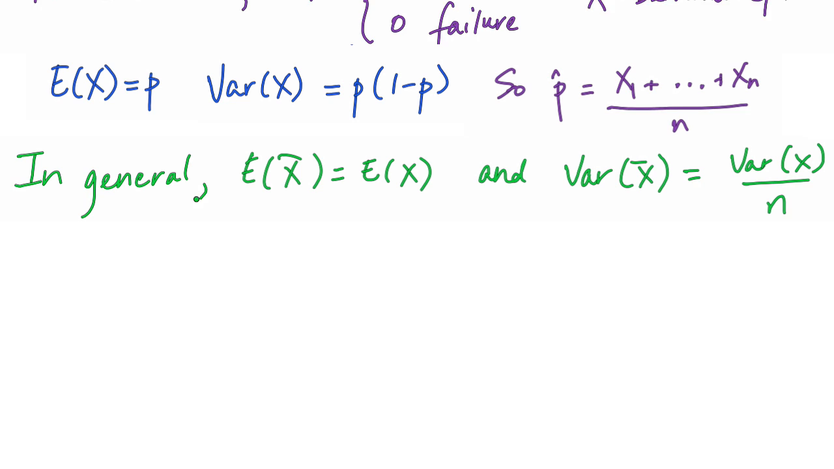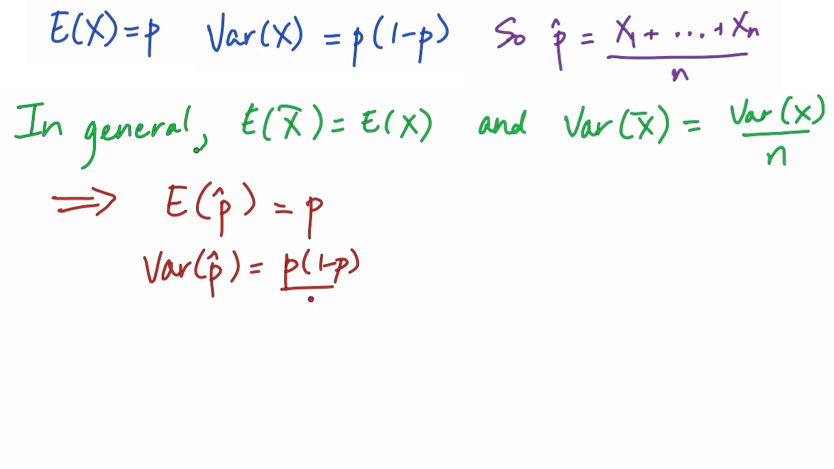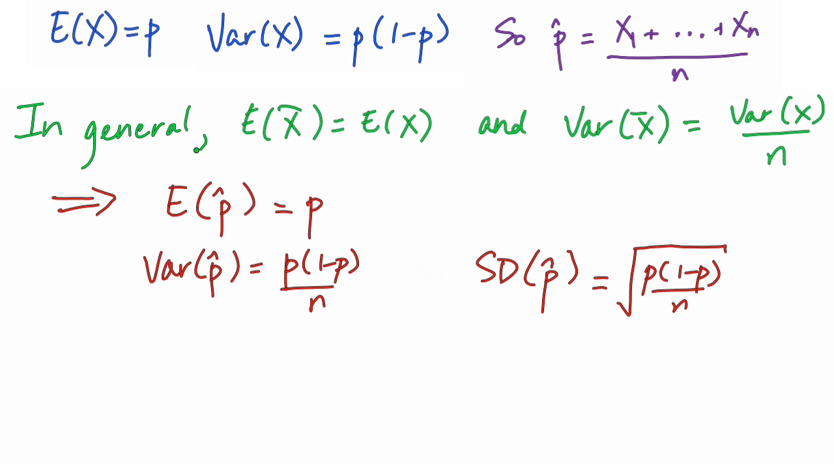So how that applies here is then the expected value of p hat is just the expected value of one of our Bernoulli x's, which is p, and the variance of p hat is the variance of one of our Bernoulli random variables, p times 1 minus p, divided by n, since it's an average. And then we can just take the square root. The standard deviation of p hat is the square root of p times 1 minus p over n. So we have that for p hat, the proportion of times we get a success, its expectation is the probability that it happens.